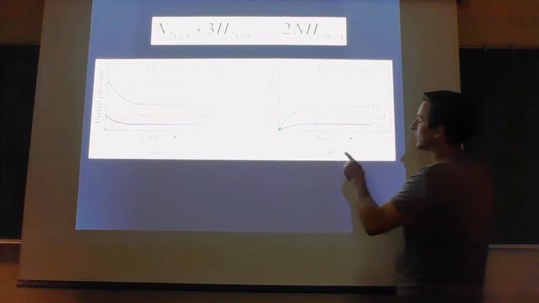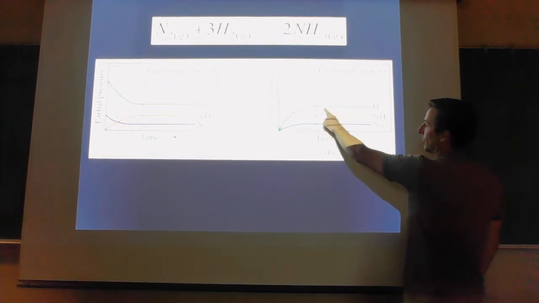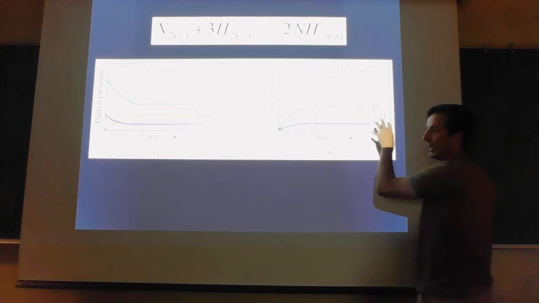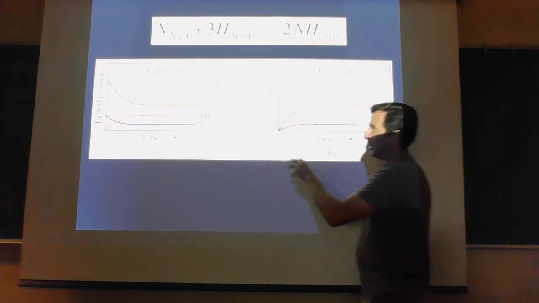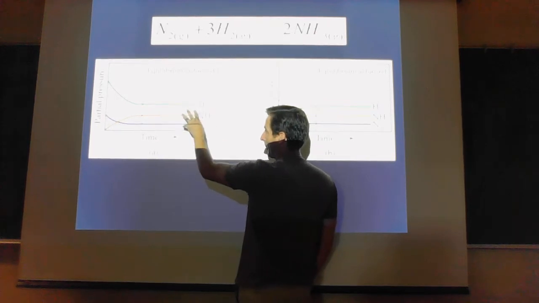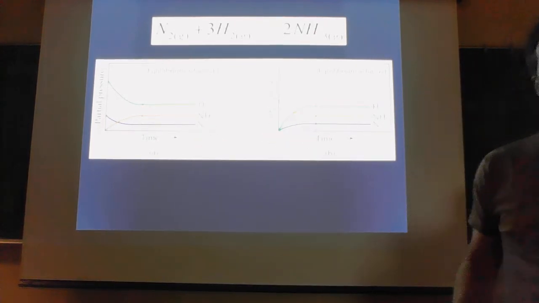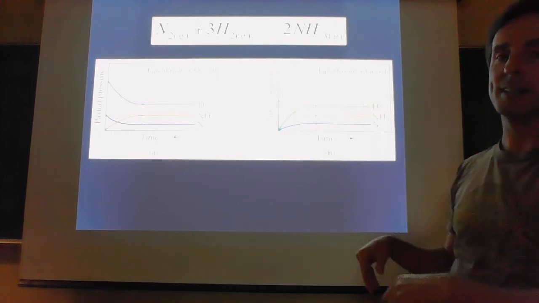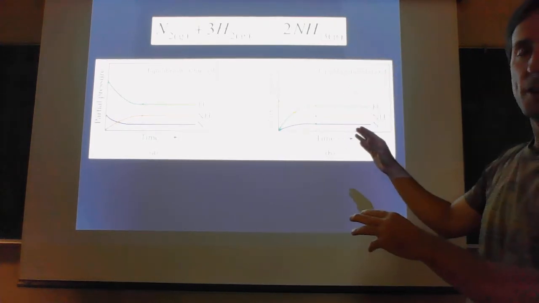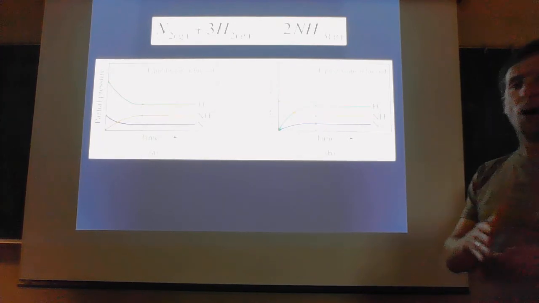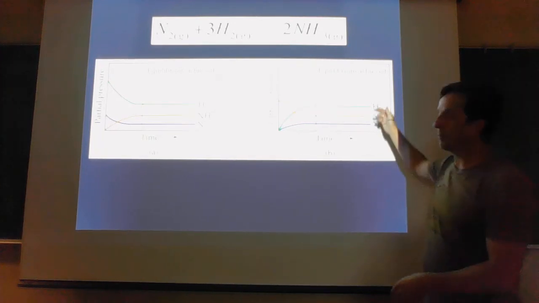But if you notice, the ratio of the 3 compounds in this experiment end up being exactly the same as the ratios that I have in this experiment. So what that shows me is it doesn't matter whether I start with reactants or products, doesn't even matter how much of each one I start with. If I allow this reaction to get to equilibrium, it'll always end up giving me the same ratio of products